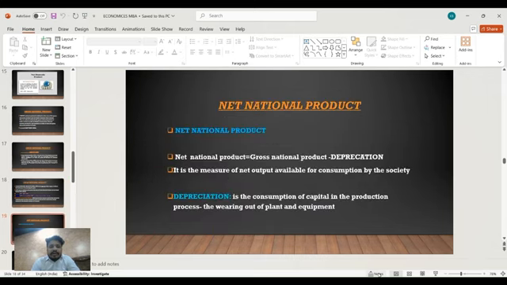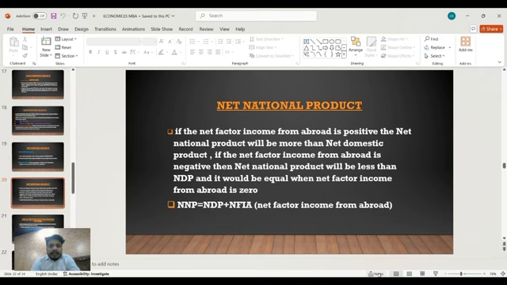Net national product. Net national product equals gross national product minus depreciation. It is the measure of net output available for consumption by the society. Depreciation means the consumption of capital in the production process, the wearing out of plant and equipment.